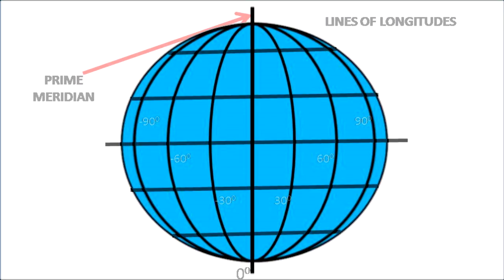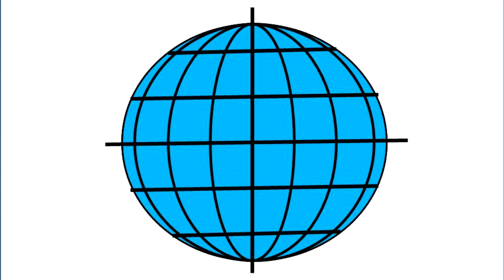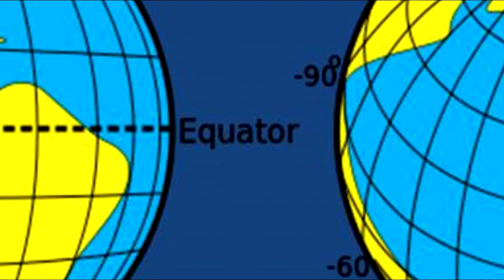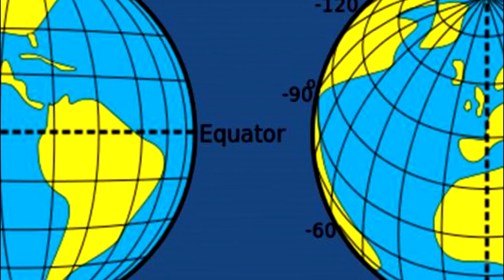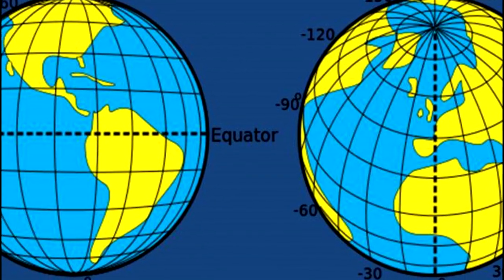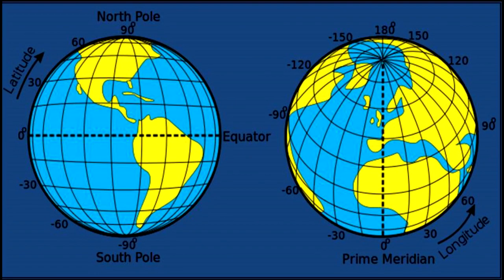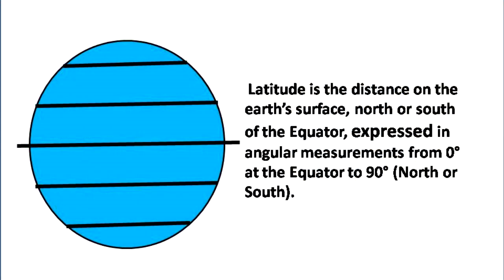With the help of both these longitudes and latitudes, we are able to find any location on Earth. So guys, today we have learned about longitude and latitude, and also its importance in finding the location of any place on Earth. Now let's learn the definition of latitudes and longitudes.